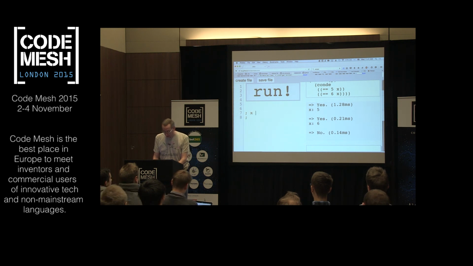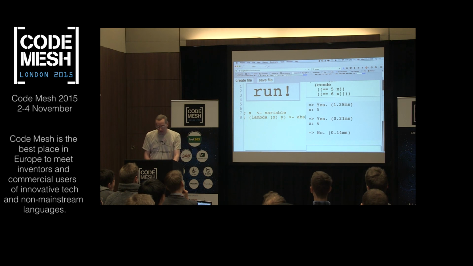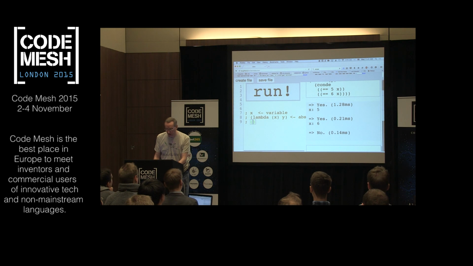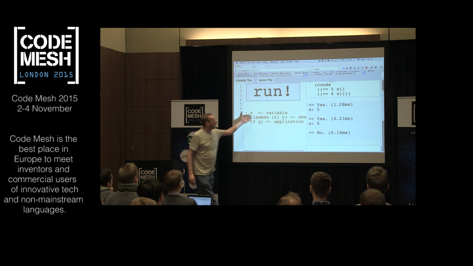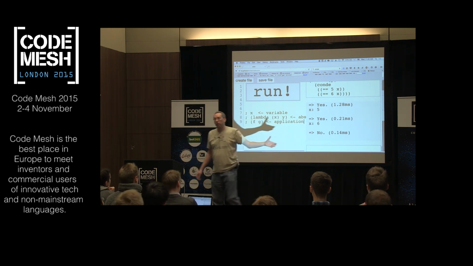So we have these three things, and if I write down comments, something like x is a variable, and then something like, in the schemely way, lambda x y. So that's an abstraction. We call it ABS. And then you have an application, so we're applying F to G or something like that. So that's an application. Those are the three syntactic forms that we have in the lambda calculus.